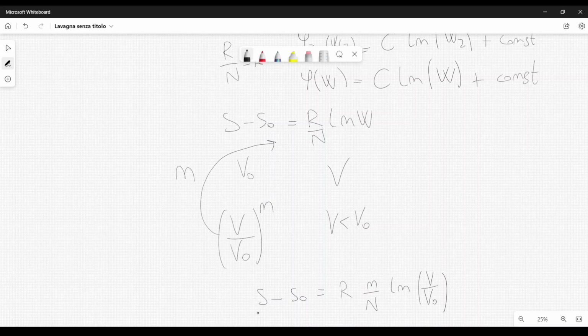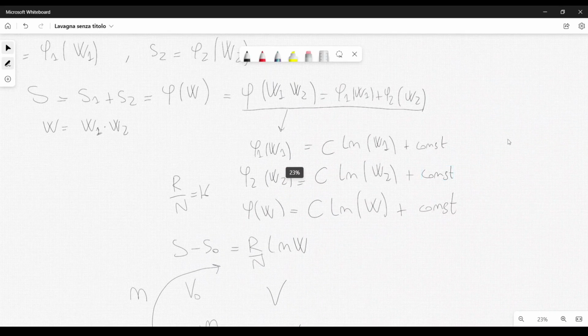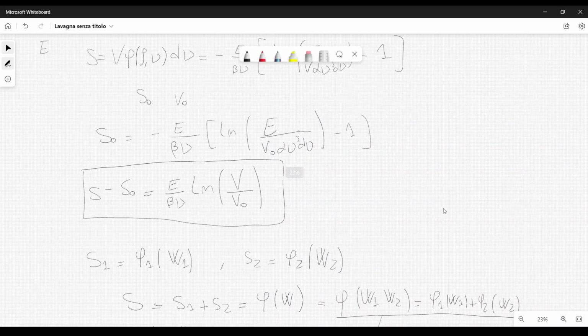So, from the theory of gases, we obtain something like this, but also remember that considering radiation, we obtained something like this. That's important. And Einstein then rewrites this formula like this: S minus S0 equal to R over N natural log of V over V0